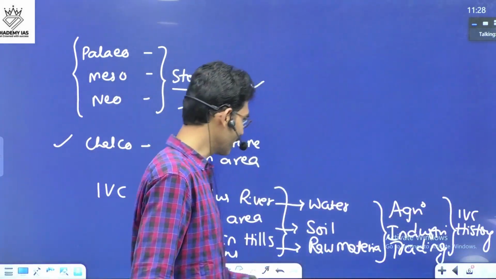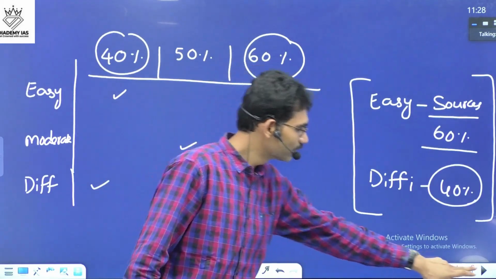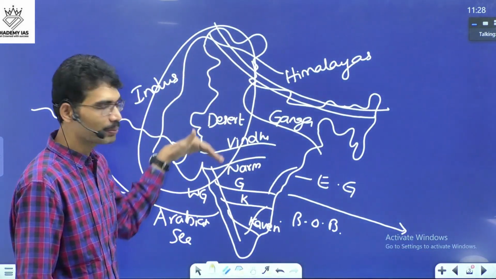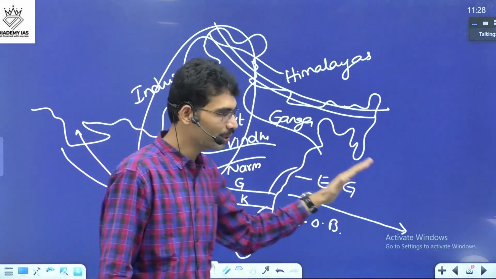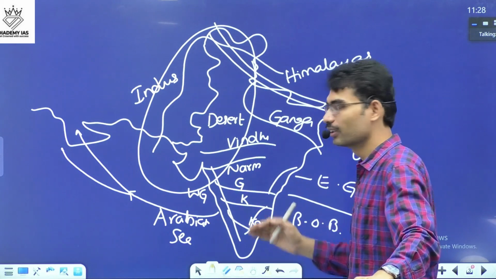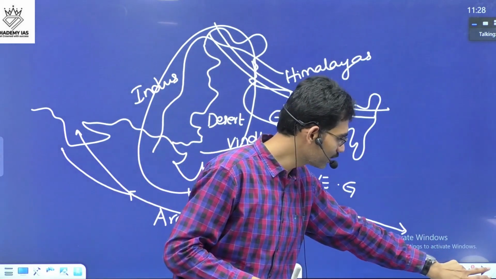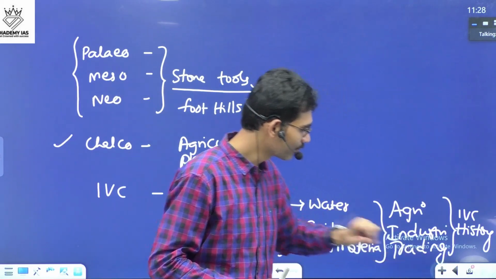Now at this point of time, when it comes to other parts of India, when these people are living in urban areas, the other people are still living in the rural areas. And gradually, when early Vedic people come, again, they were depending on nature.